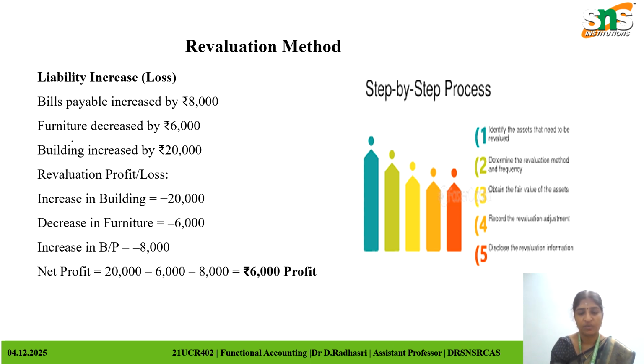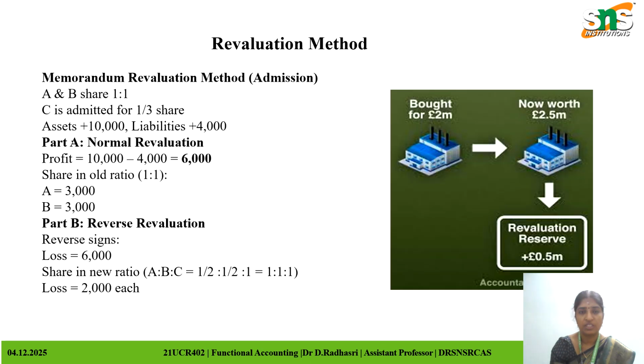The furniture automatically decreases with usage. The increase is 8,000. The net profit by the revaluation method is 6,000 profit from the building and furniture. Next, we have seen normal revaluation.